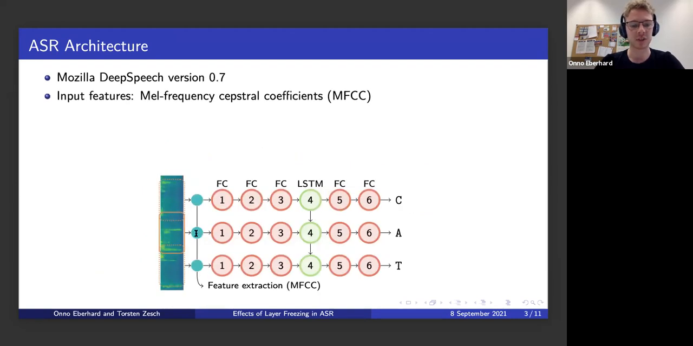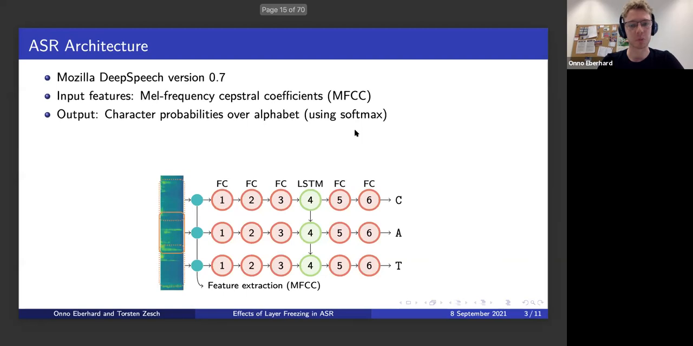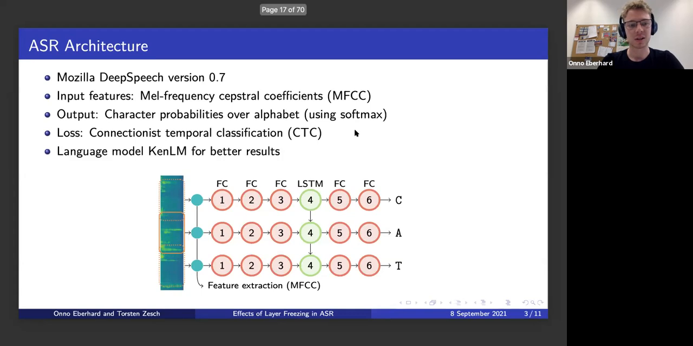The input features that are extracted before passing them into the network are mel frequency cepstral coefficients. The output, as I said, are character probabilities using a softmax function. The loss function is the connectionist temporal classification, which we optimize using the Adam method. And we also use a language model back here. We could just use these character probabilities and maybe do beam search along those, but obviously using a language model improves results significantly because there are a lot of character combinations that are just very unlikely in a real language text.